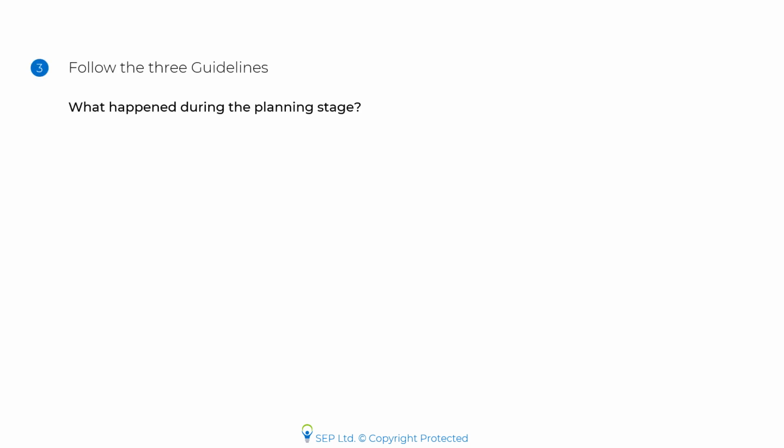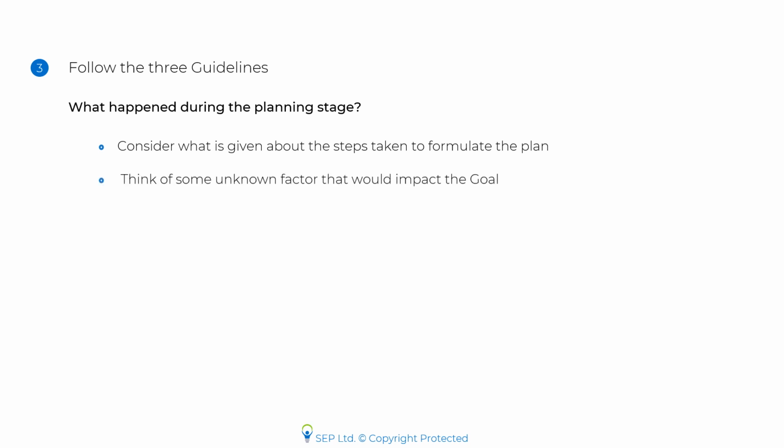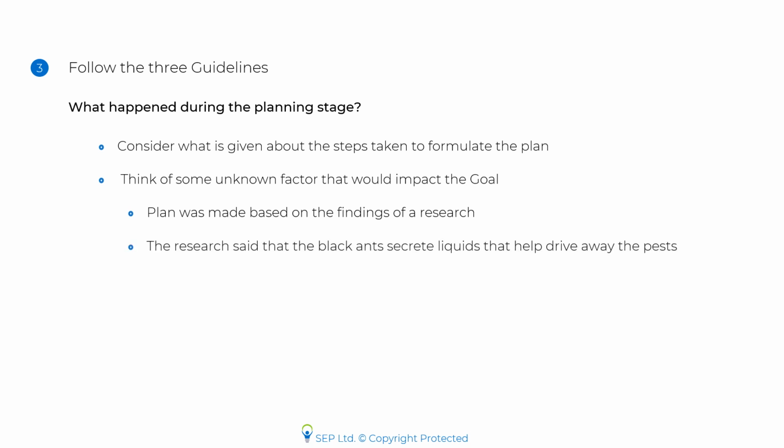The first of the guidelines is to think what happened during the planning stage. What happened when the plan was being made? Consider what is given about the steps taken to formulate the plan. And then think of some unknown factor that would impact the goal. Now we know that the plan was made based on the findings of a research. The plan was made because the research said that the black ants secrete liquids that help drive away the pests.